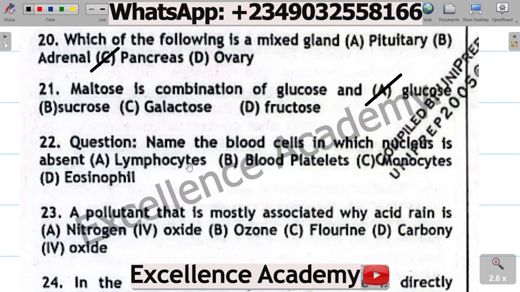Question 22. Name the blood cells in which nucleus is absent. A. Lymphocytes, B. Blood platelets, C. Monocytes, D. Eosinophil. The correct option is B.